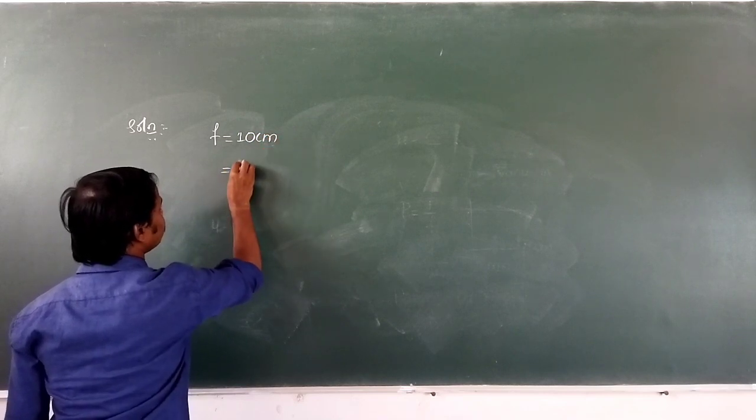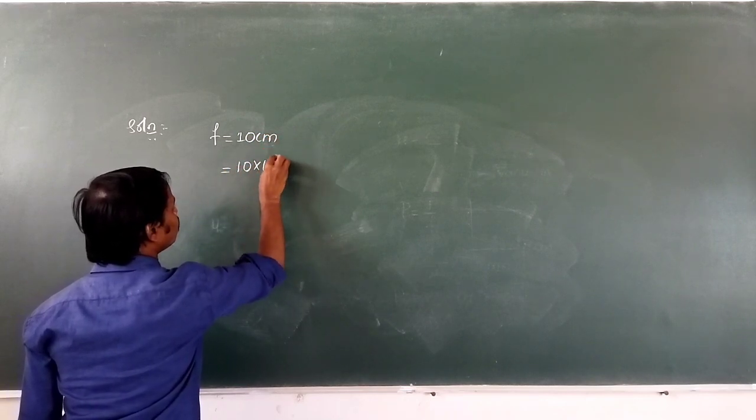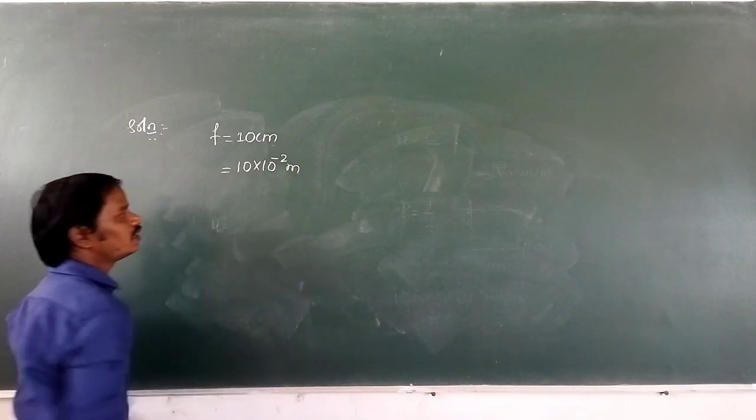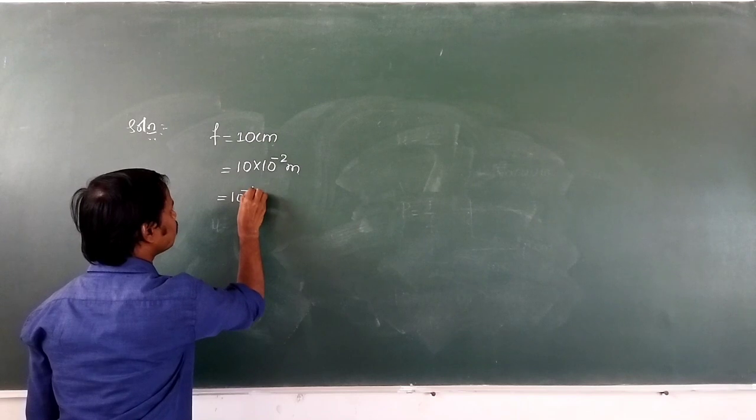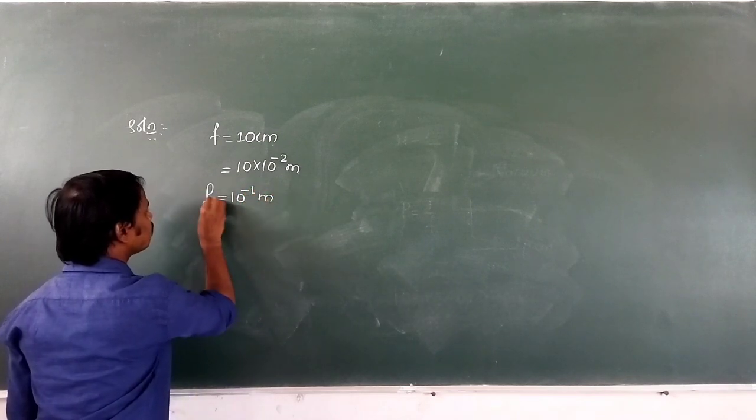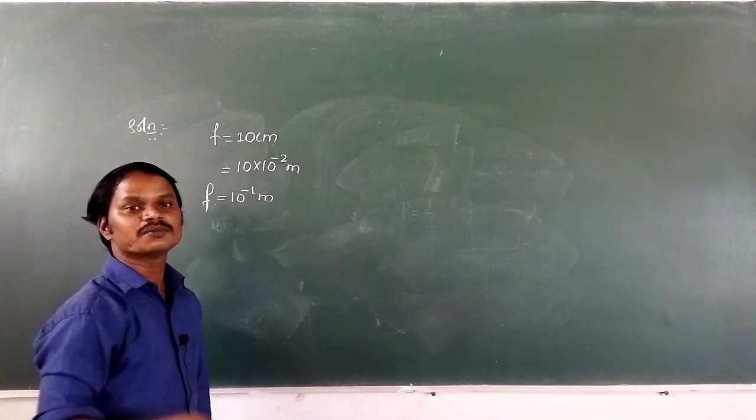In terms of meter, 10 into 10 to the power of minus 2 meter, then it is 10 to the power of minus 1 meter. Hence it is the focal length of the lens in terms of meter.